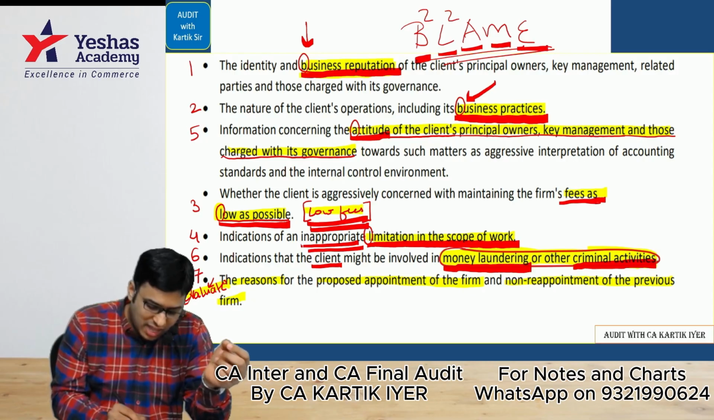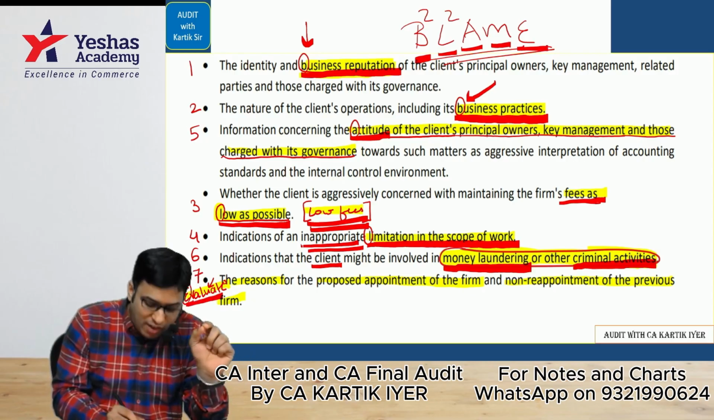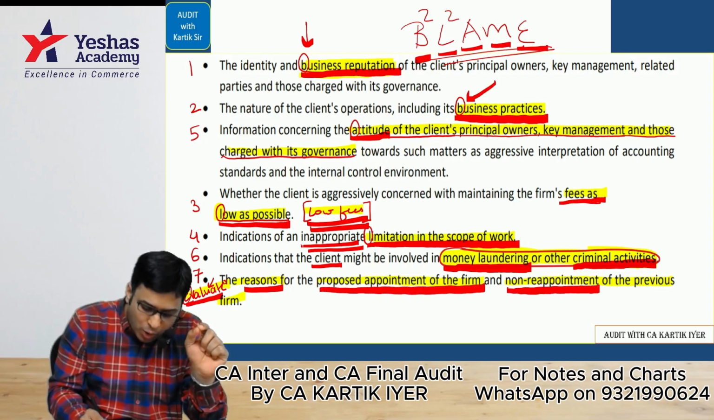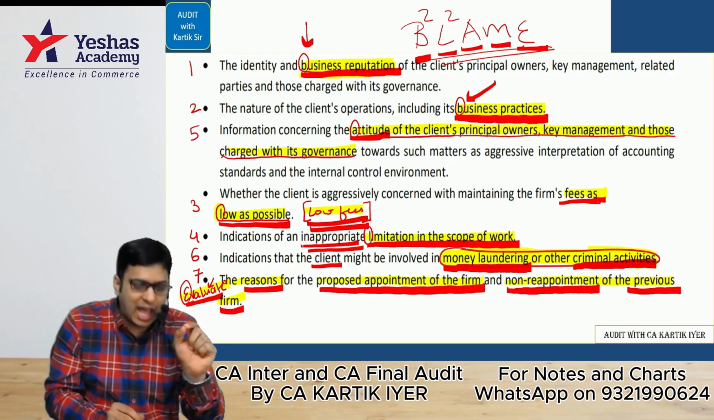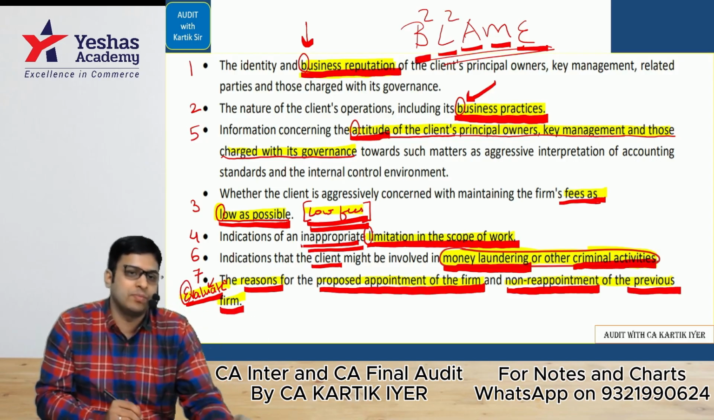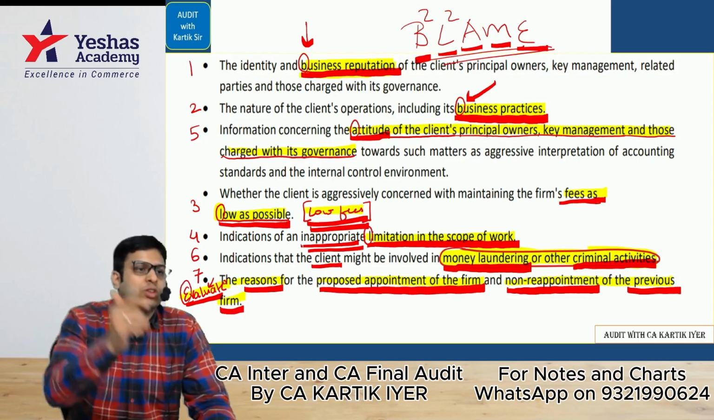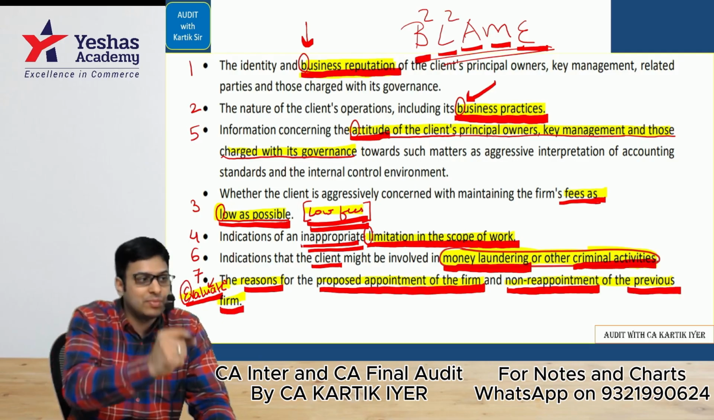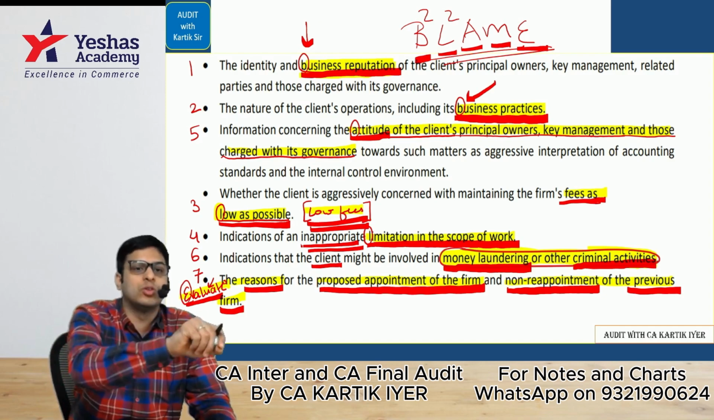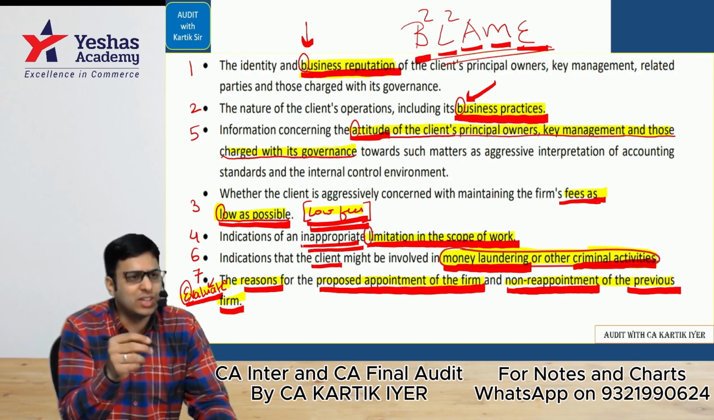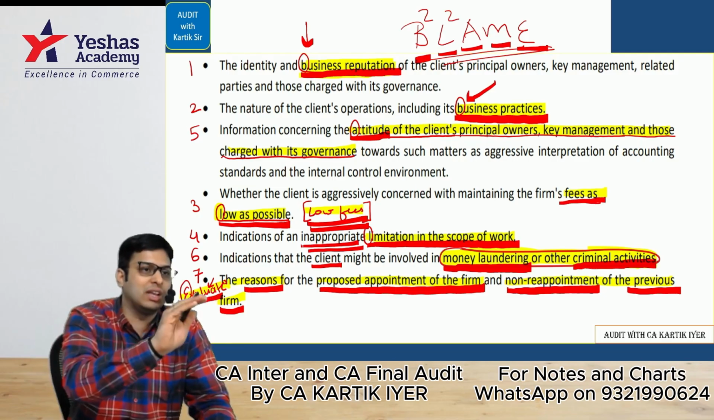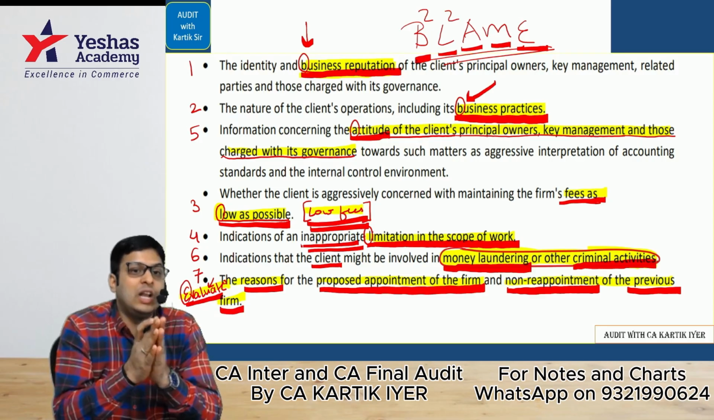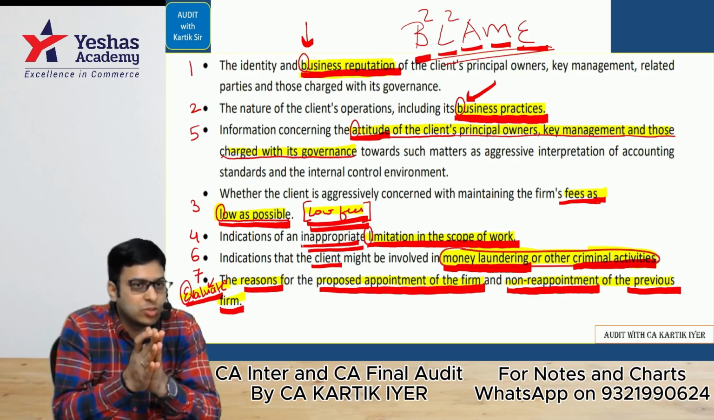And E is, I will evaluate, nice point, the reasons for appointing my firm and non-reappointment of the previous firm. Example, I am doing the audit of A Limited. Before me, Mr. Manoj was the auditor of A Limited. I will think, why is A Limited appointing me? Why are they not reappointing Manoj? I'll find that reason. If that reason is genuine, then I'll have integrity for the client. If the reason is that Manoj was not being paid fees, in that case I'll lose the integrity for the client. So we have a code called BLAME.